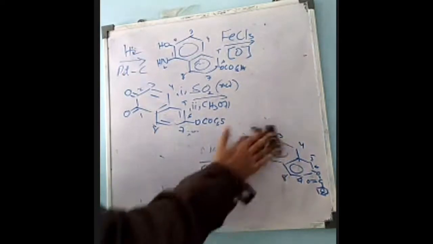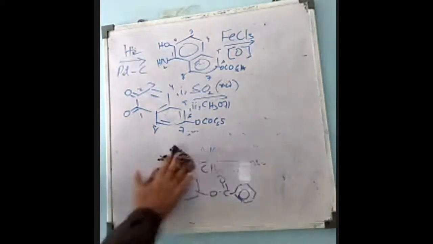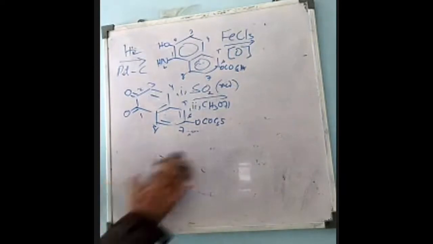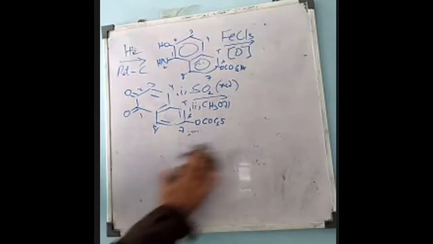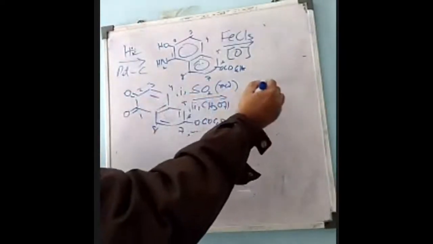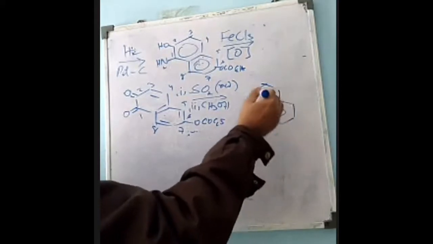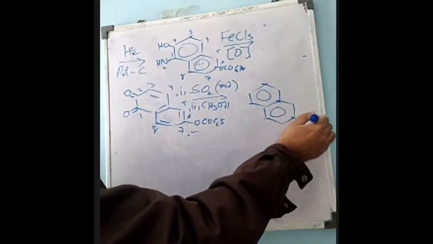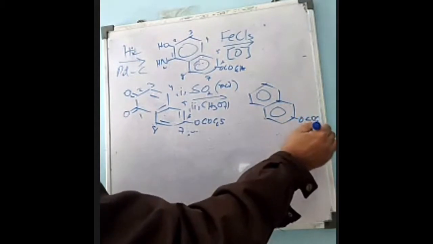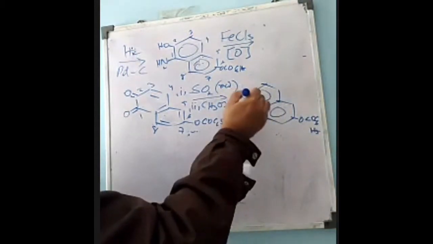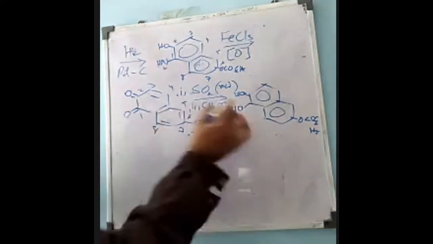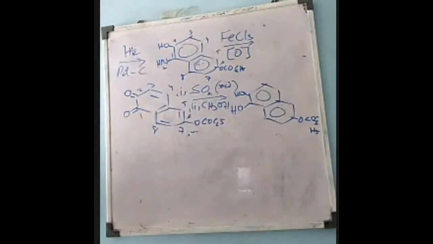It will carry out further reduction, and the ketonic group will be converted into alcohols. Sulfur dioxide is a reducing agent. So sulfur dioxide in the presence of methanol will only reduce the ketonic groups, the remaining compound staying the same. Here benzoate, O, C6H5, and here OH. The ketonic groups are reduced to alcoholic groups.